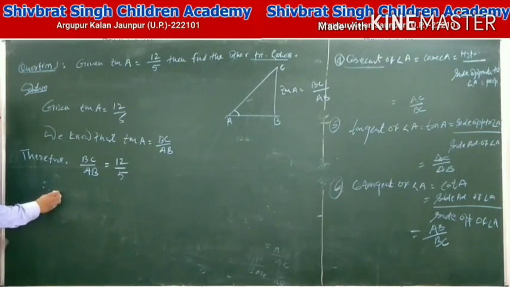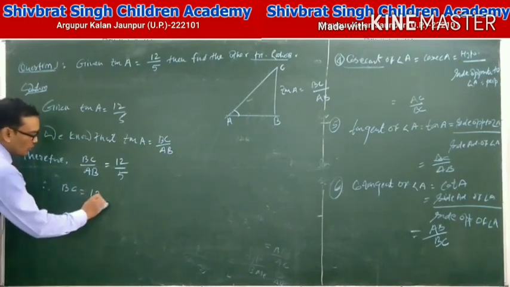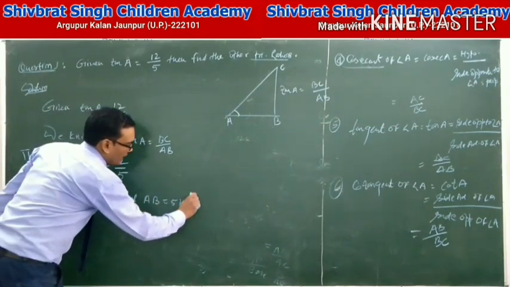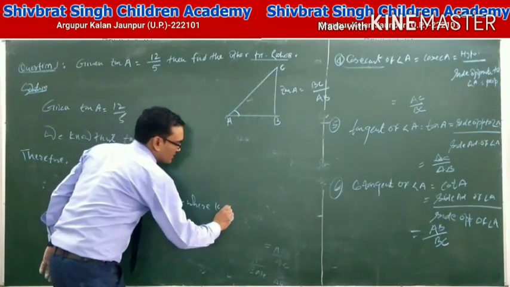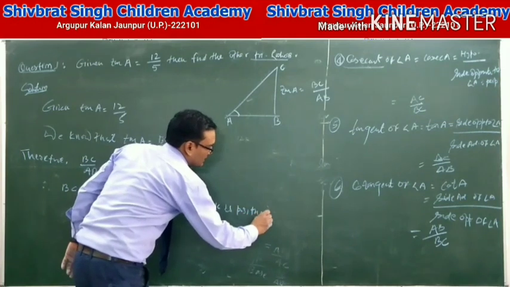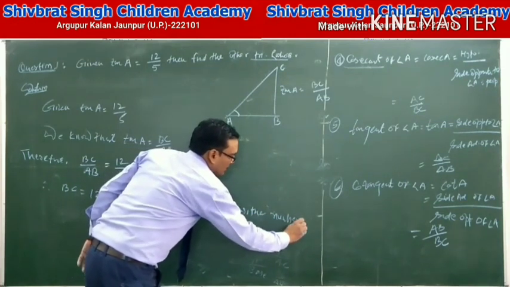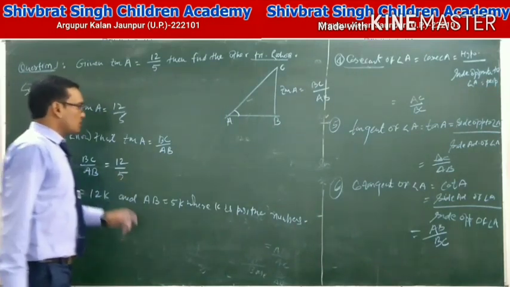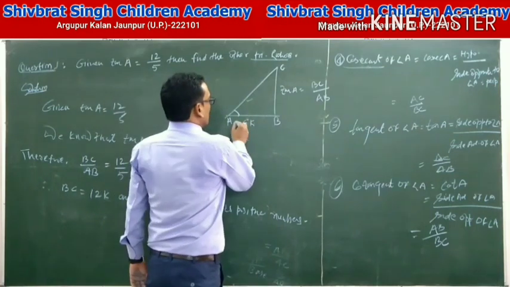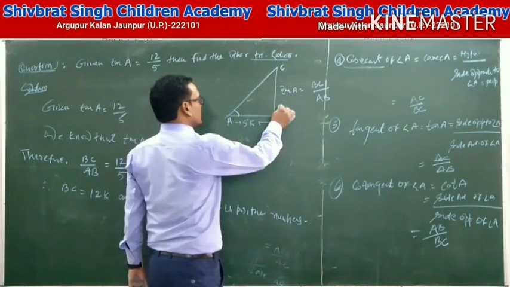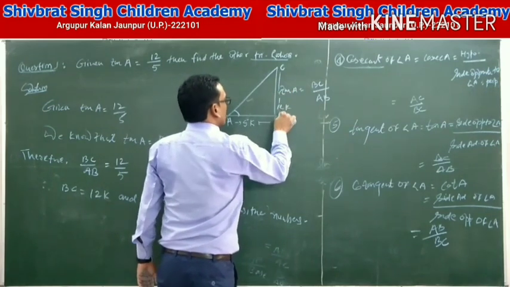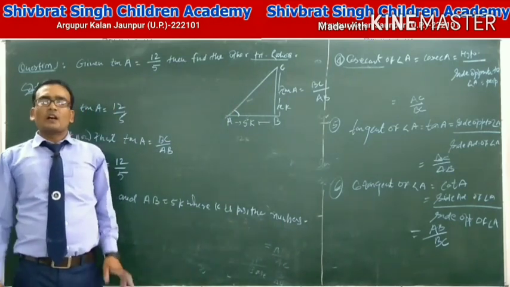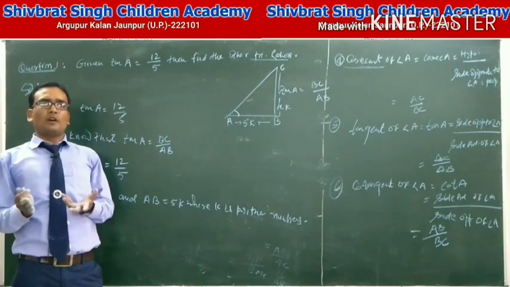Hence, we consider BC equal to 12K and AB equal to 5K, where K is a positive number. Here, given that the value of AB equals 5K and BC equals 12K, we find the value of AC. How do we find the value of AC?